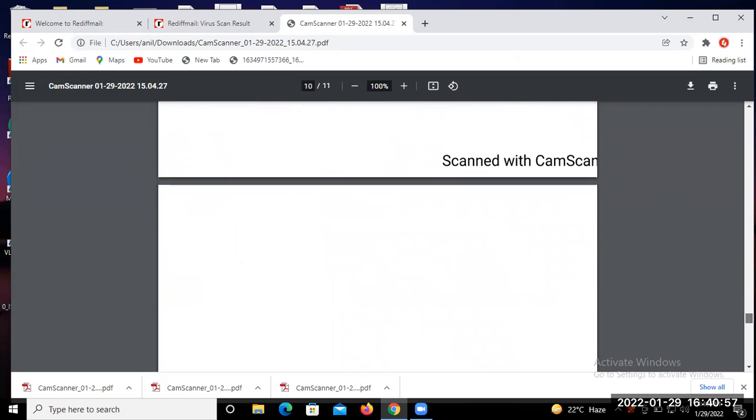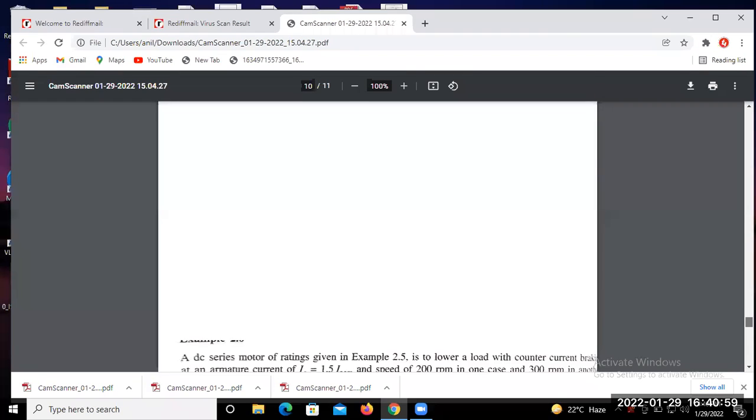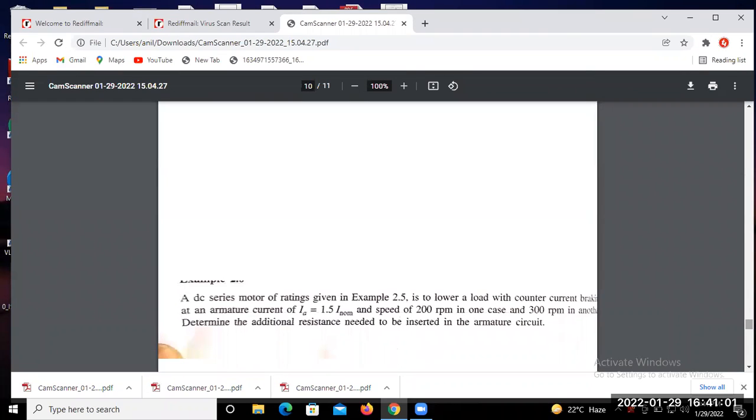So this is the operating characteristic of the motor. For the DC series motor, we already saw the dynamic braking torque equation.